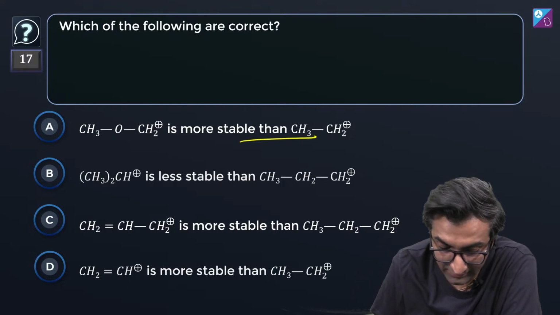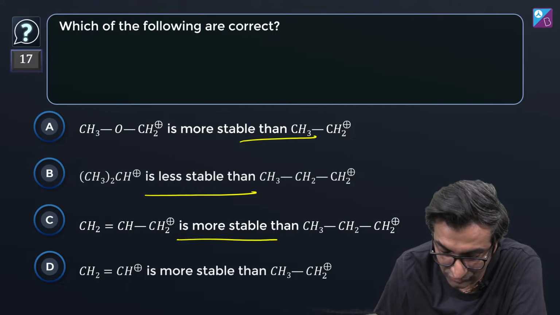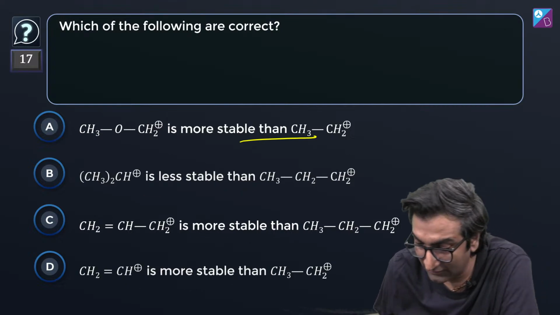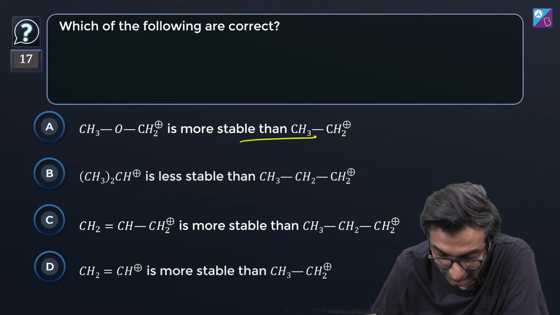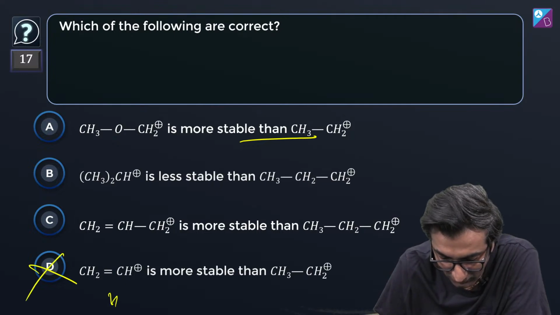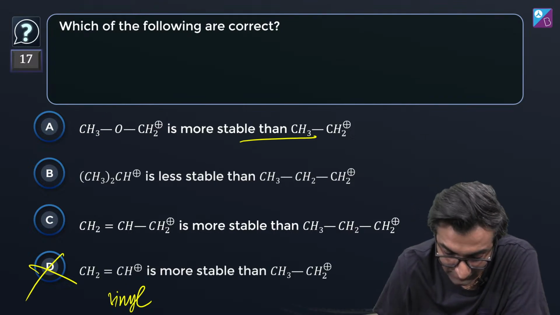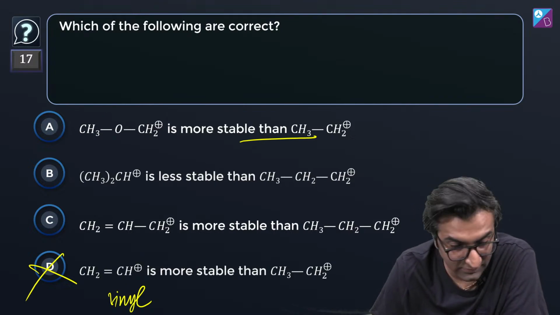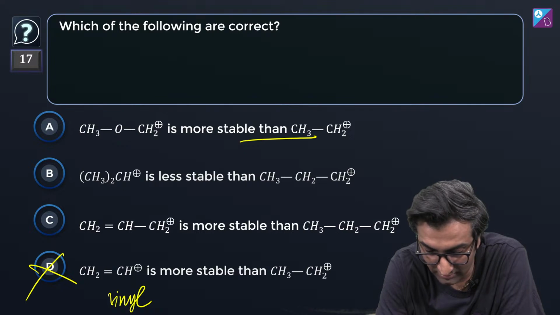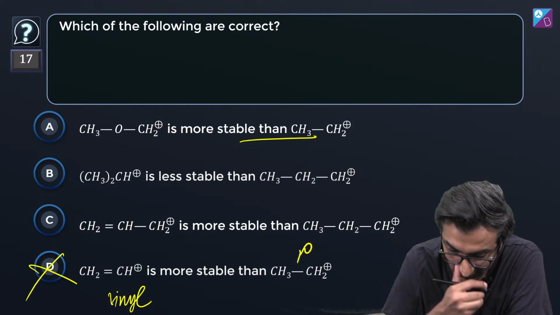This is more stable than this, this is less stable than this, this is more stable, this is more stable. Let's mark out the ones that are definitely wrong. This can't be. This is vinyl, whatever you call it. That's not correct. If there's a negative charge here, cool. Positive charge, no, not really. All right, it's not possible. This is primary, right? Let's write them out.